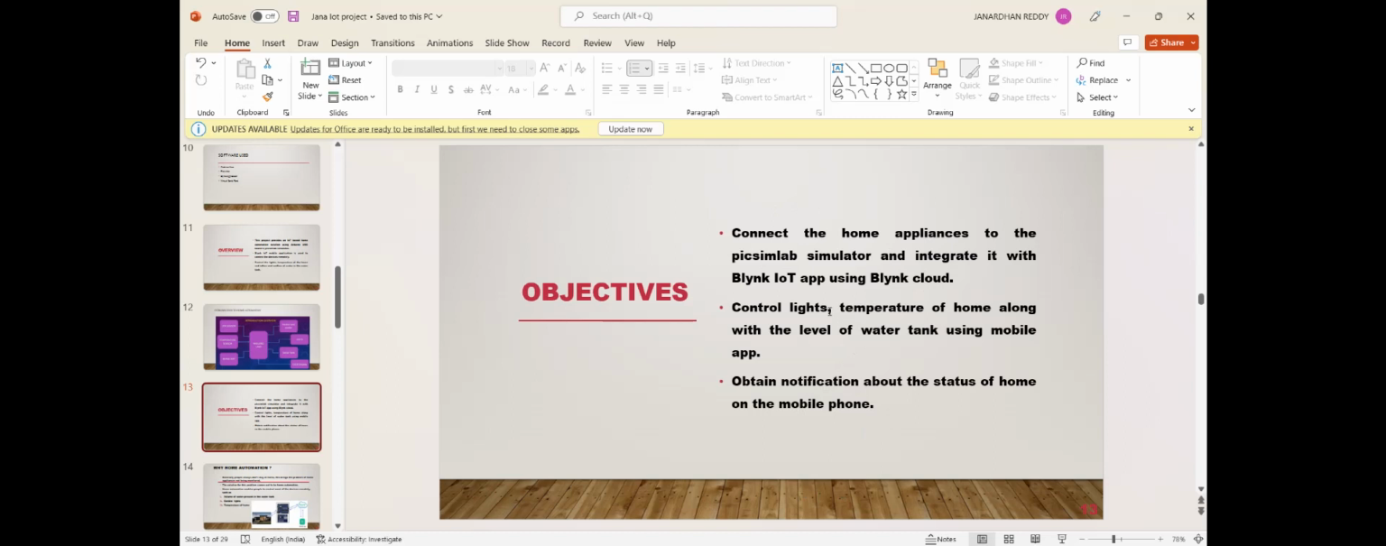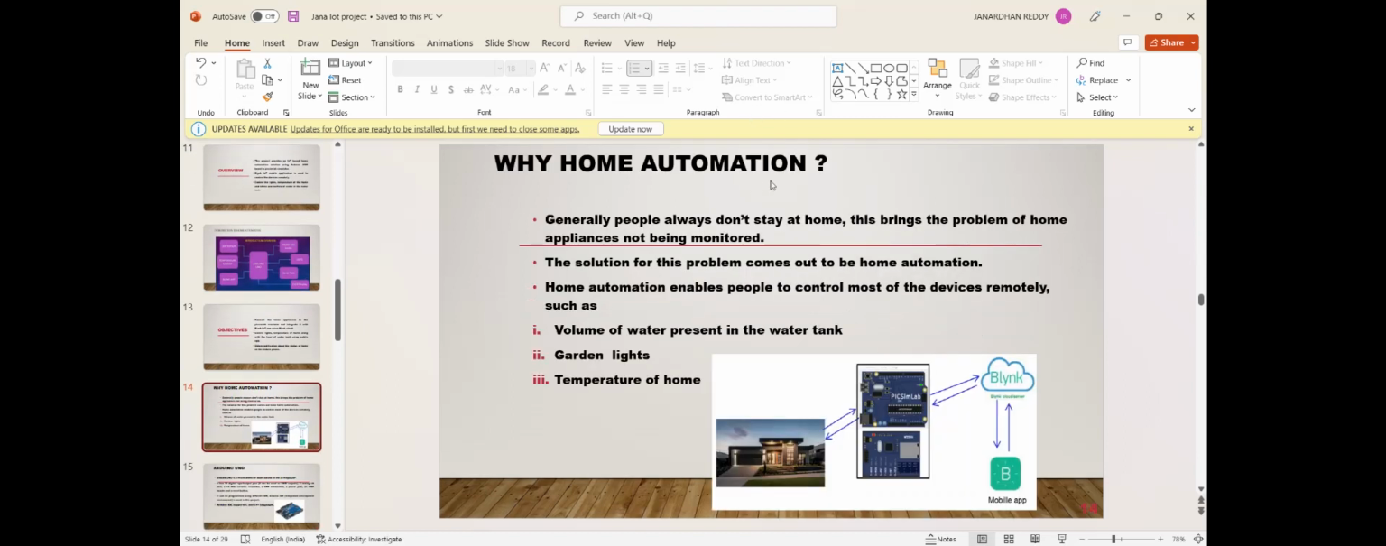Why home automation? Why did I choose this project? Generally, people don't always stay at home. This brings the problem of home appliances not being monitored. As you see in daily life, many members are not in their houses due to some work, so a lot of energy is lost through electricity, and we don't know the water position of the tank. So I developed this project so that home automation enables people to control most of the devices remotely, such as volume of water, garden lights, temperature of home, like that.